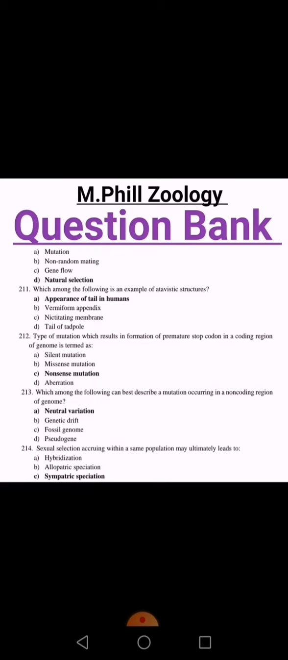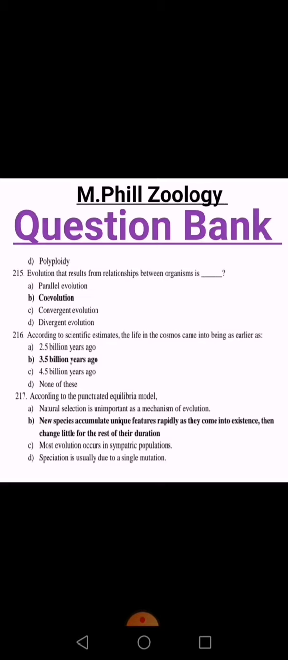Type of mutation which results in formation of a premature stop codon in a coding region of the genome is termed nonsense mutation. Which among the following can best describe a mutation occurring in a non-coding region of the genome, that is neutral variation? A option is right. Sexual selection occurring within the same population may ultimately lead to sympatric speciation, and C option is right.